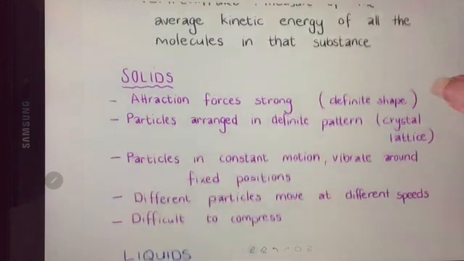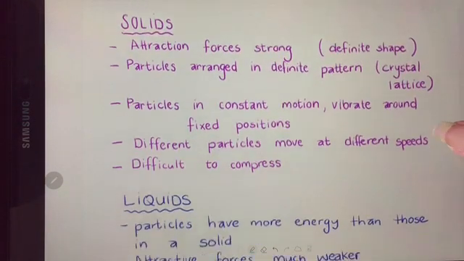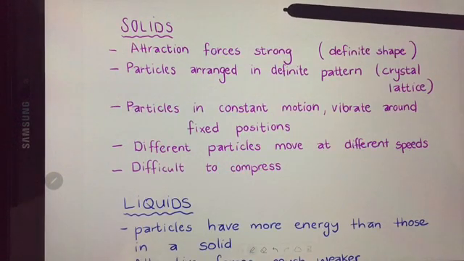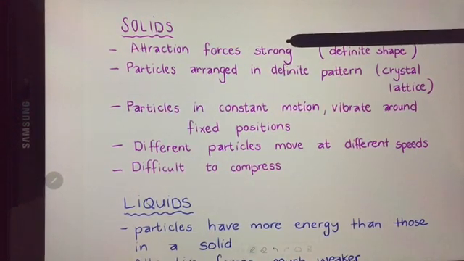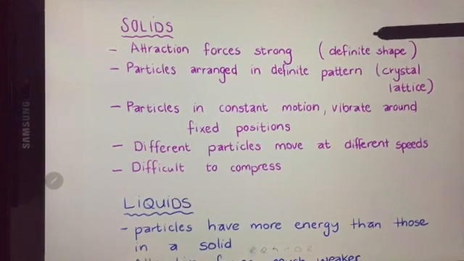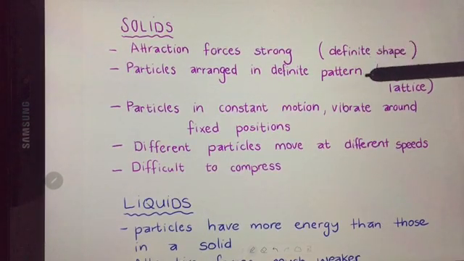Then, this is also something that you've done. We can use the kinetic theory to describe solids, liquids, and gases. So let's take a look at solids. In solids, we know that the forces of attraction are very strong. That is why solids have a definite shape. In solids, the particles are arranged in a definite pattern, which is sometimes also described as a crystal lattice.